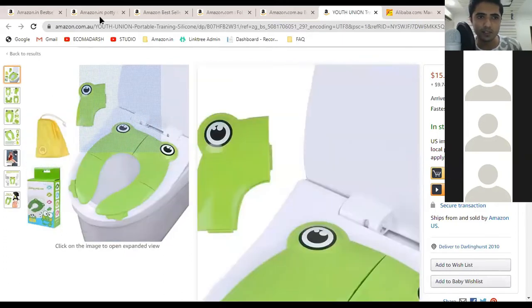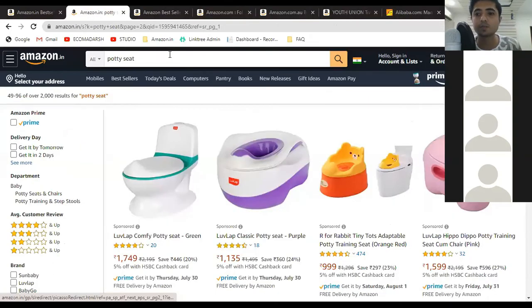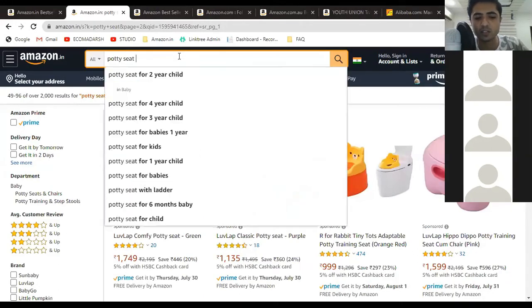Now we will see if we can sell this product on Amazon or not, or if this product is already being sold on Amazon. This product has a design of a frog. So we will search on Amazon potty seat and we will just type frog.